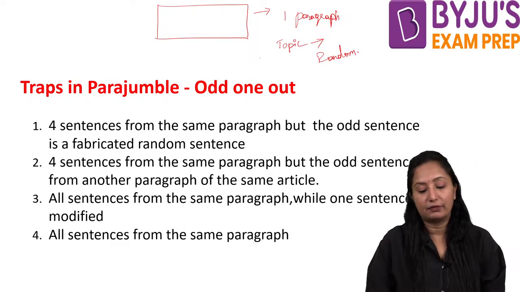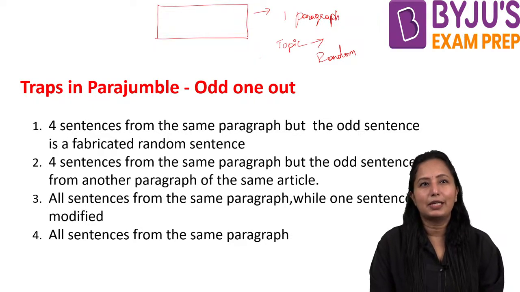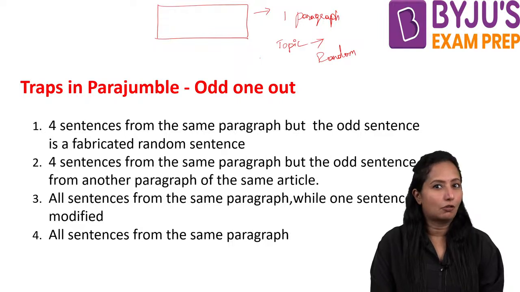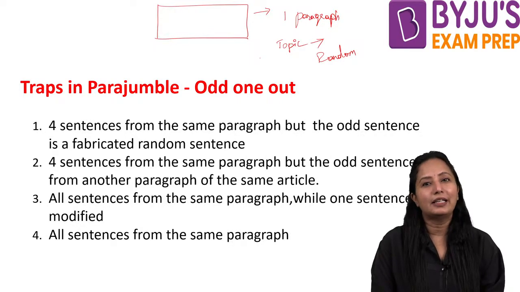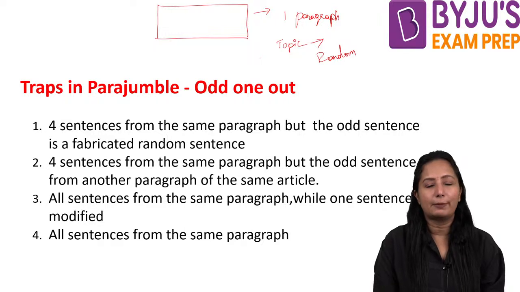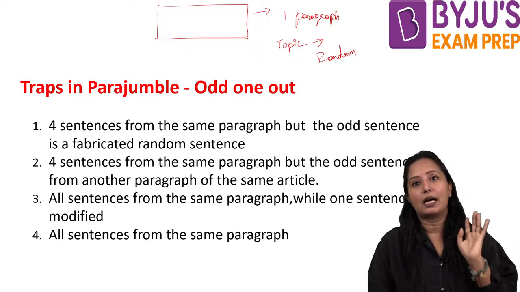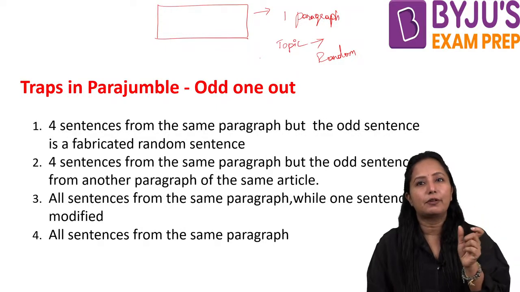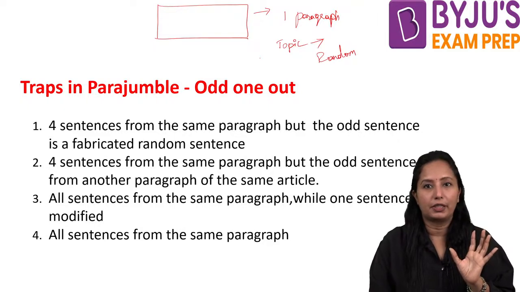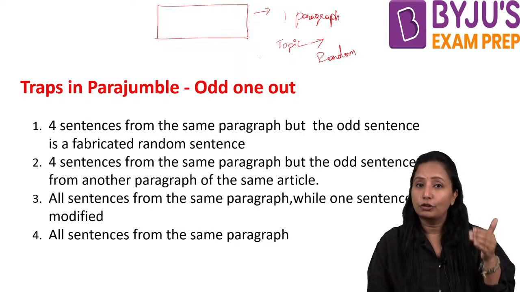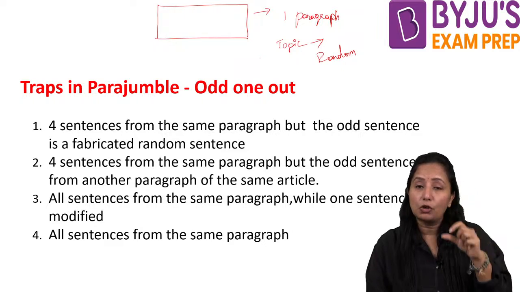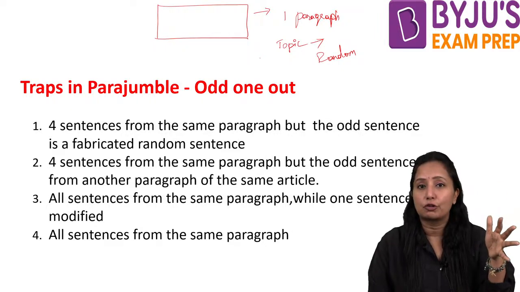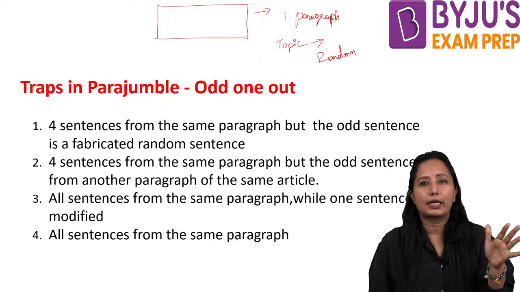Random sentence they will be giving. That means what? See, if they are talking about the strategies involved in marketing, the paragraph will be talking about strategies involved in marketing. But they purposely have a sentence talking about the generic marketing field. Now what happens? They purposely use that topic word so that you get confused. But it is very easy to recognize.